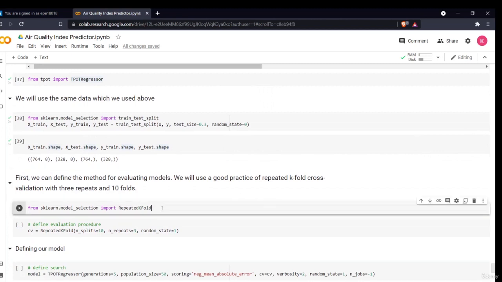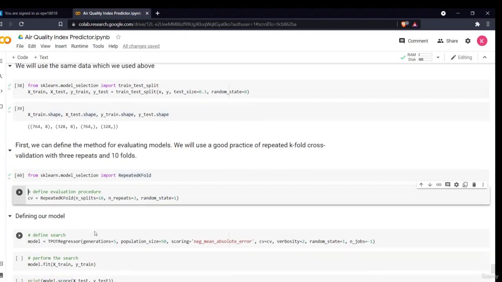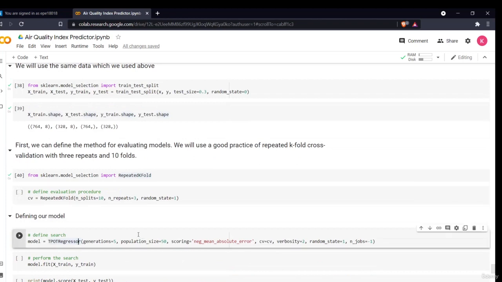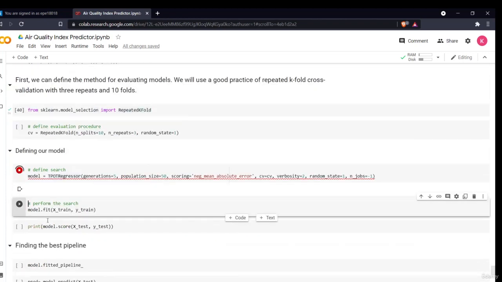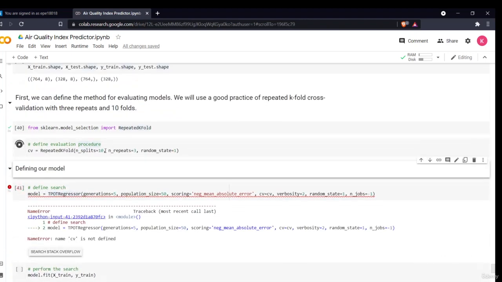Then we can define the model for evaluation. We can use cross validation so that it will check our model on the basis of different folds. I'm taking repeated k fold, with the number of splits equal to 10. Then I'll define my model using TPOT regressor. Okay, CV is not defined. I did not define it, sorry.